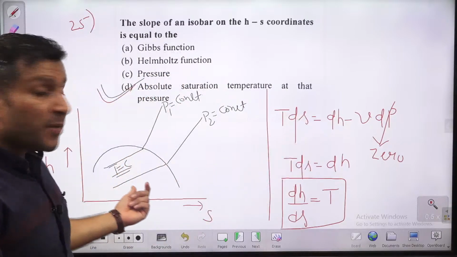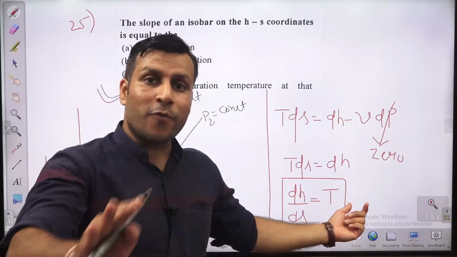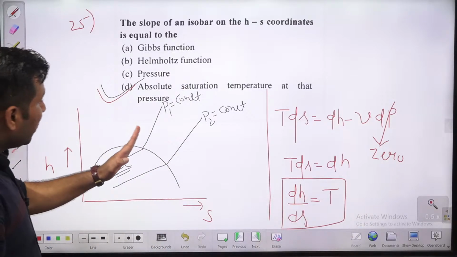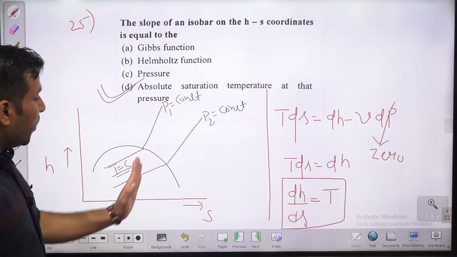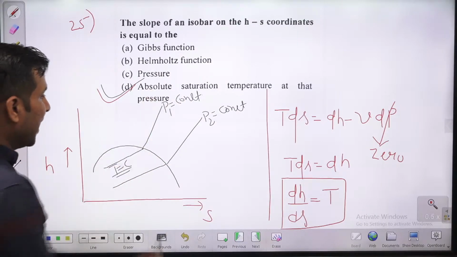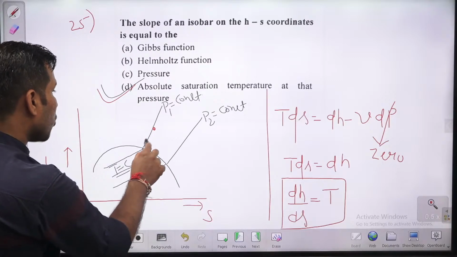So pressure constant, temperature constant. So if temperature is constant, slope will be constant. Different line, slope will be constant. But here, as the phase changes, liquid converted into vapor, then the temperature starts increasing, and as the temperature starts increasing, the slope increases.